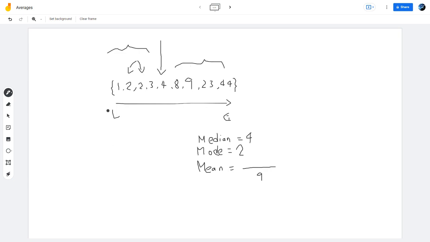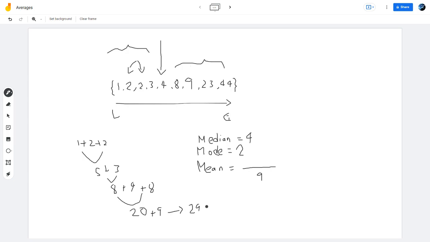If you just calculate that out, this is 1 plus 2 plus 2, right? This turns out to be 5. 5 plus 3 is going to be 8. 8 plus 4 plus 8, this is all going to be 20, right? And then 20 plus 9, 29, right?